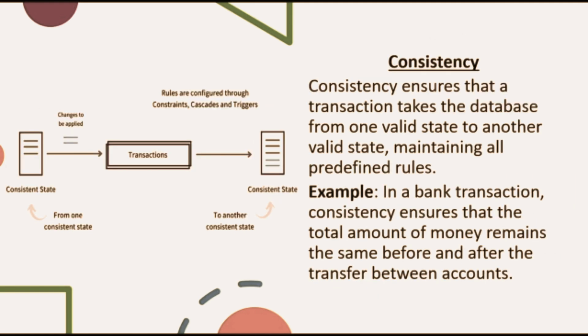Consistency ensures that a transaction takes the database from one valid state to another valid state, maintaining all predefined rules such as constraints, triggers, and cascades. Every transaction must leave the database in a consistent state, meaning the data should be accurate and meet all the integrity constraints before and after the transaction. For example, in a bank transaction, consistency ensures that the total amount of money remains the same before and after the transfer between accounts. However, consistency does not guarantee that changes will persist after they have been committed.